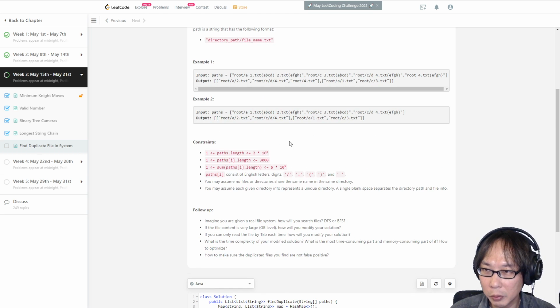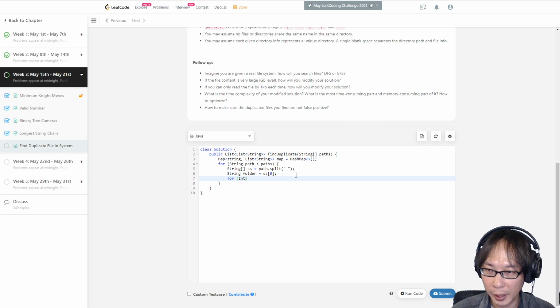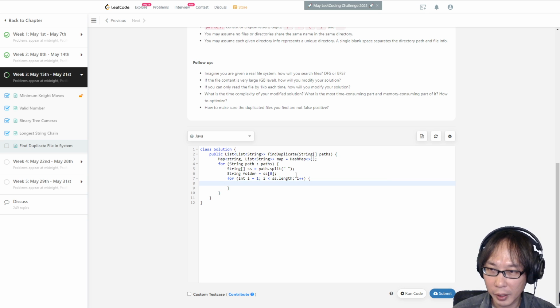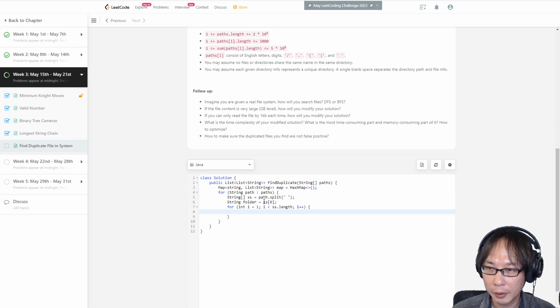And what are we going to do? What do we have? From 1 to the end, we have the file and the content. So we need another for loop, and now I need the index. I equals 1 because the 0 is our path, our root folder anyways. And then i less than ss.length, i plus plus, and now we are inside each of these. Shall we split again?